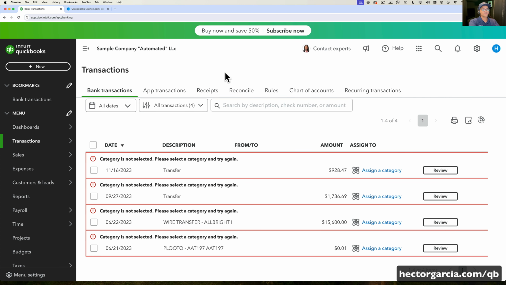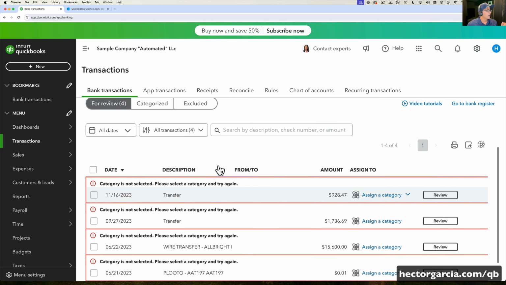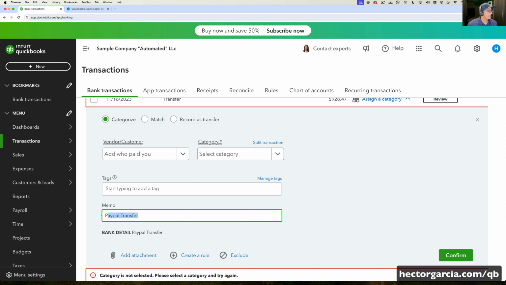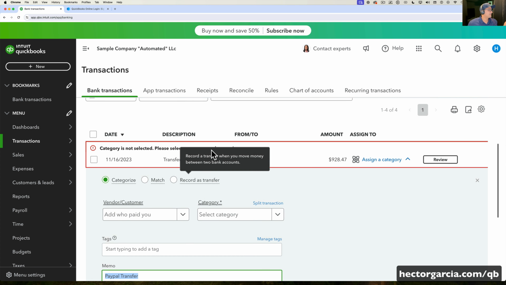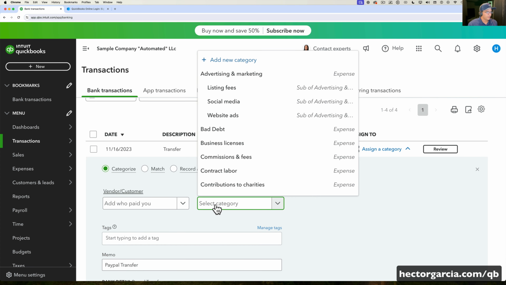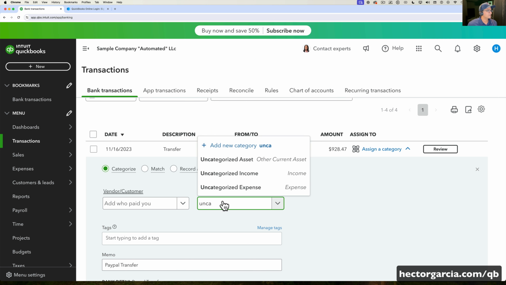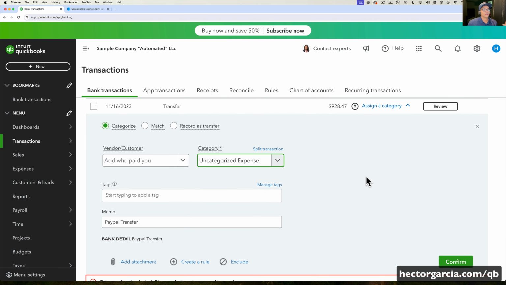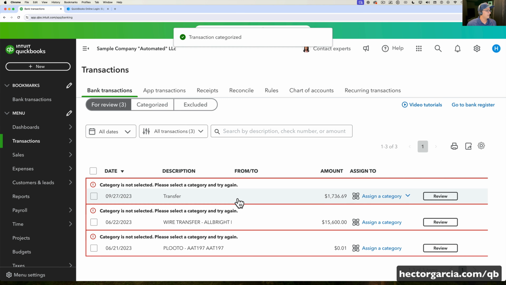Okay, so QuickBooks reaches its limit. There's 4 transactions that it doesn't know what to do with. So at this point, again, there's no full automation. Let's call it semi-automation. At this point, there's 4 transactions I still need to categorize. So this is a PayPal transfer. I don't know what this is. I am just going to put here uncategorized expense or something like that. So again, within the spirit of what can the average end user do? Probably just call this uncategorized expense. Let's go to the next one.